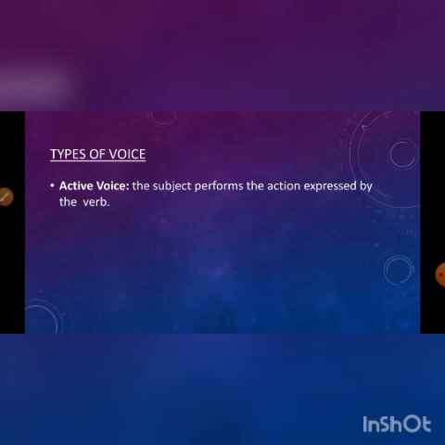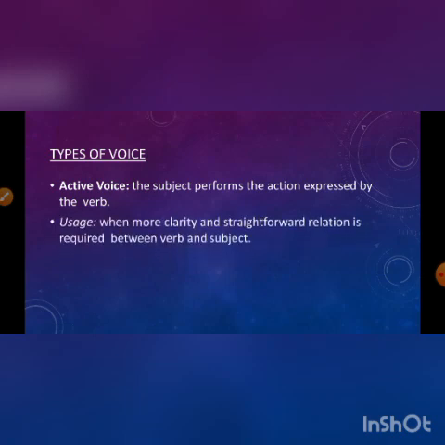Now let's understand the types of voice. So I told you that in the active voice, the subject performs the action expressed by the verb. Now what is the use of it? When can you use this? Okay, when more clarity and a straightforward relation is required between verb and subject, then we use active voice. Means we need clarity between the verb and the subject. So the subject is given importance in the case of active voice.